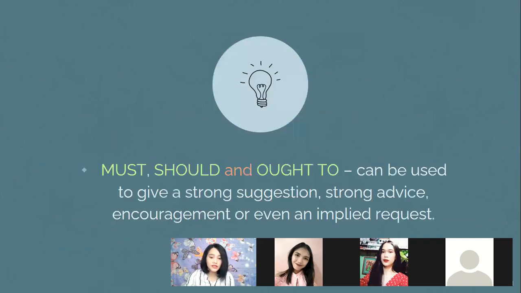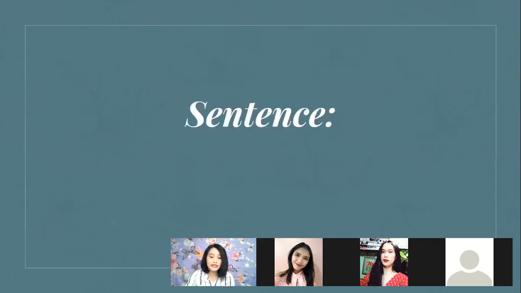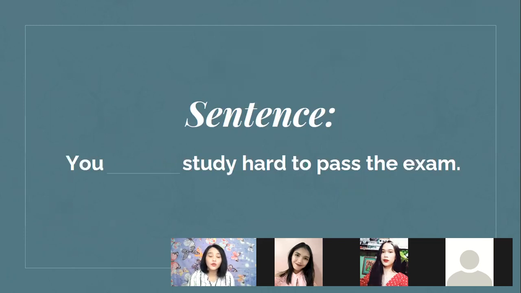Now, must, should, and ought to can be used to give a strong suggestion, strong advice, encouragement, or even an implied request. Now, I have here an incomplete sentence which says, you blank study hard to pass the exam.